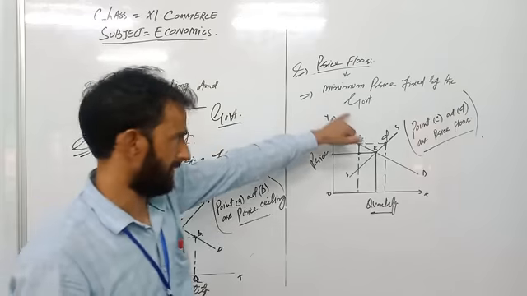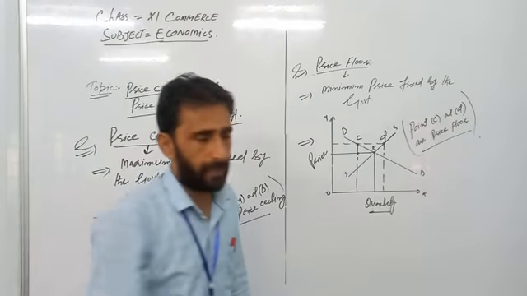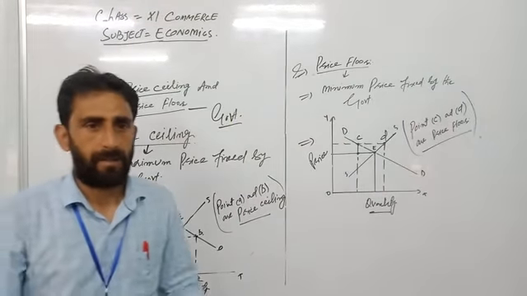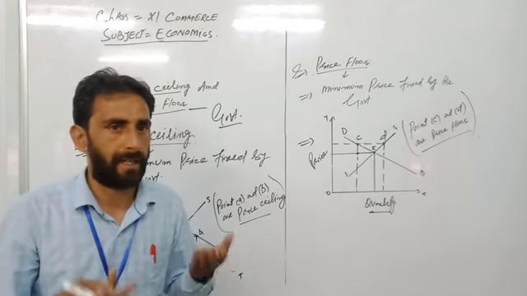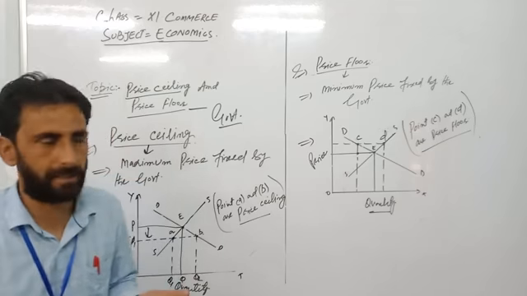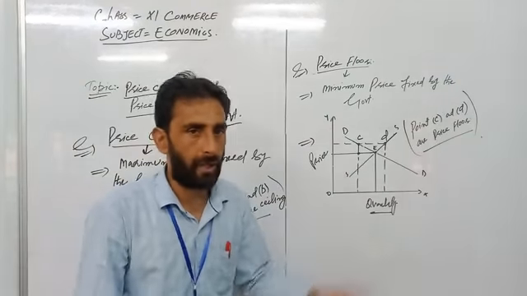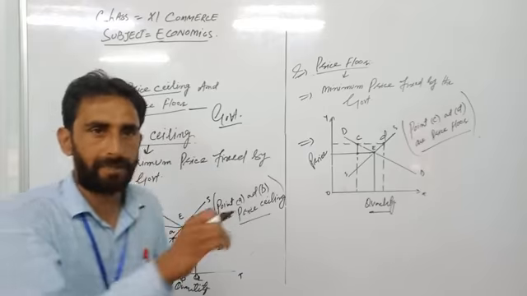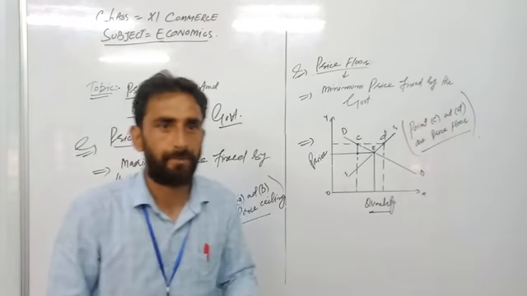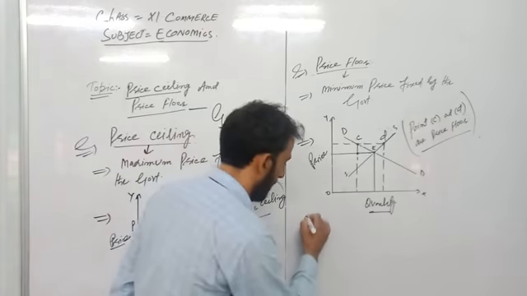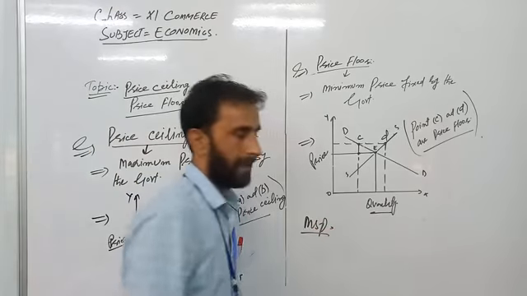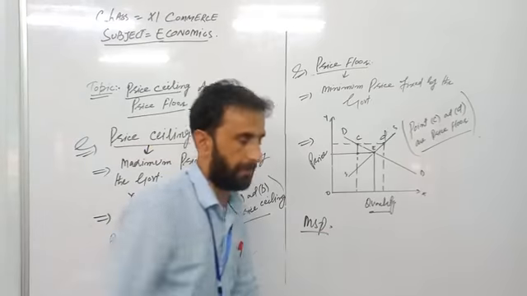Like, for example, in India, as all of you are aware, food crops are a seasonal activity, and in class 10th you discussed MSP, minimum support price, in the chapter on food security.